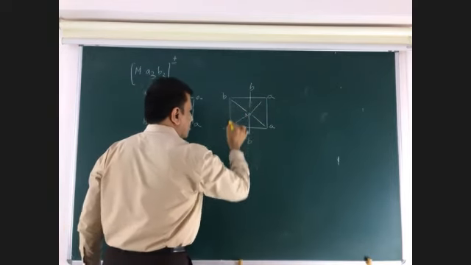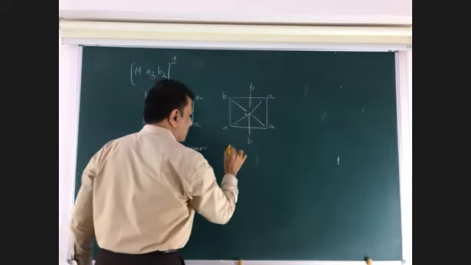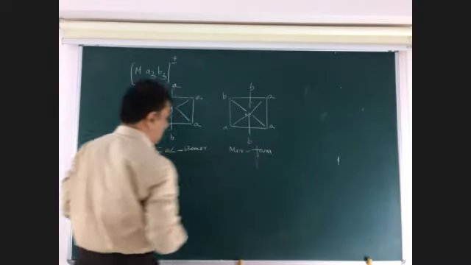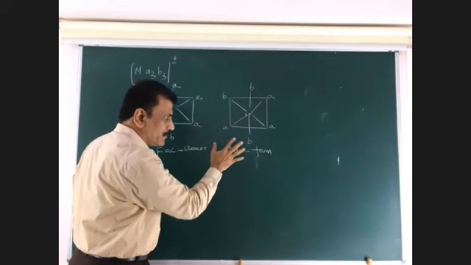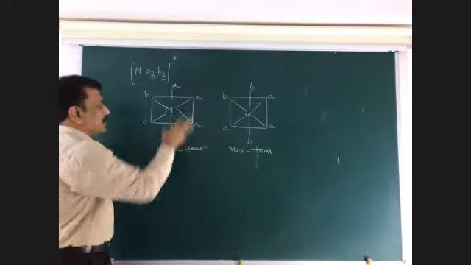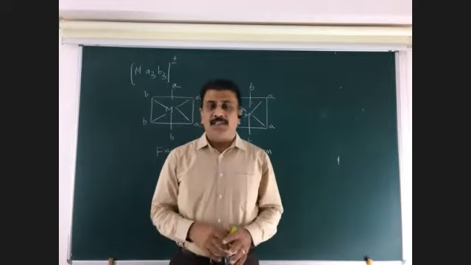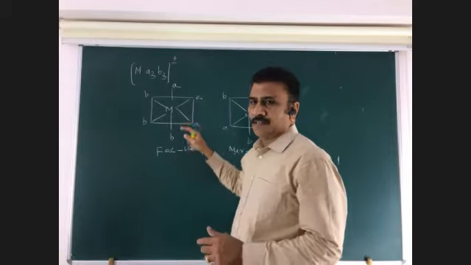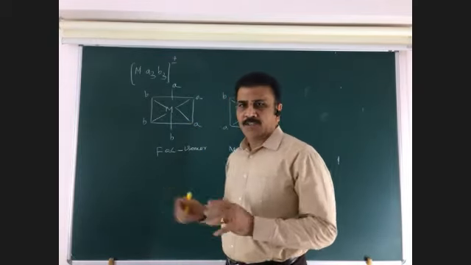A. This is the square. On the square, three are in the aligned form. Therefore, this is a MER form. So facial isomerism, meridian isomerism. The difference is three ligands on the meridian. So meridian isomer. These three ligands are on the face. Octahedral has 8 faces. So these three ligands are in the face. Hence they are called FAC isomer. This is about the geometrical isomer.